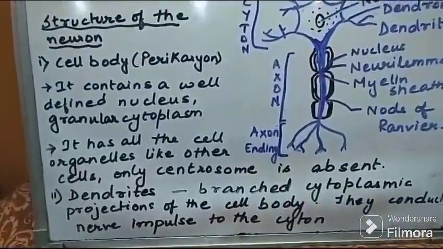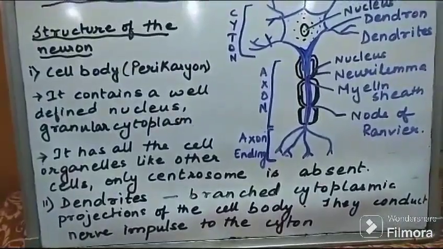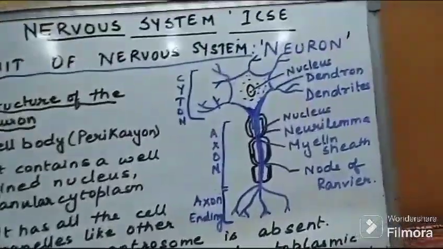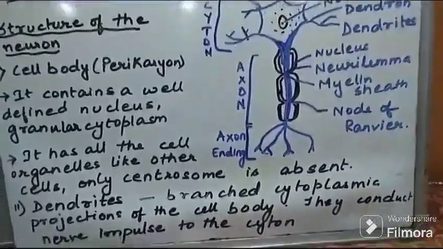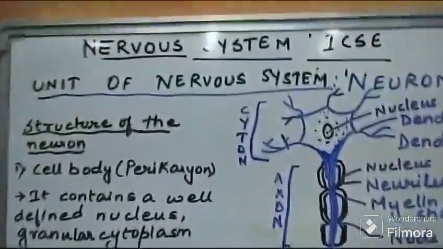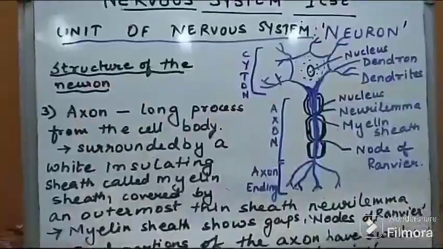The second part is the dendrons or dendrites, which are branching cytoplasmic fibers or projections that come out from the cell body. They help in conducting nerve impulses to the cell body. So that's the structure of the dendrites.